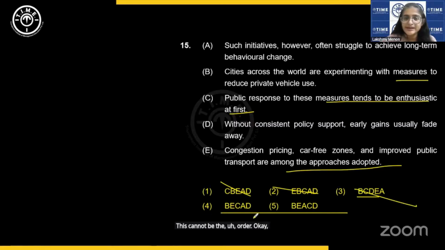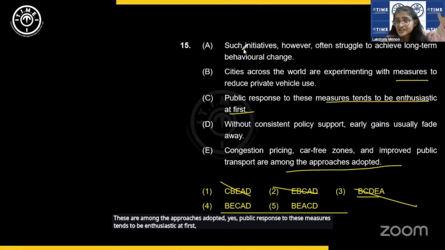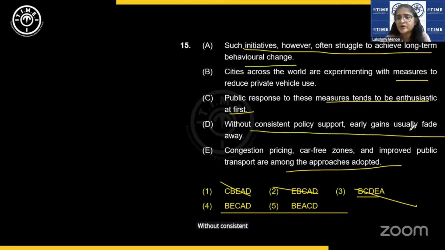Okay, now we go to BCAD. Cities are experimenting with measures to reduce private vehicle use. These are among the approaches adopted. Yes, public response to these measures tends to be enthusiastic at first. Such initiatives, however, often struggle to achieve long-term behavioral change. Without consistent policy support, early gains usually fade away. Yes. Absolutely. So now I am not going to really check out the other order.